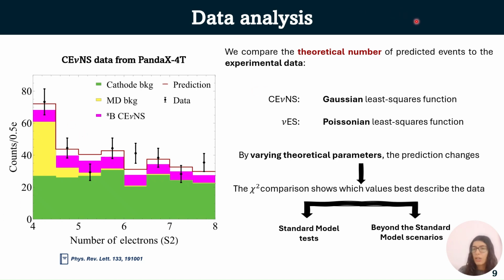We want to compare the theoretical number of predicted events to the experimental data. So we use a Gaussian least squares function in the case of CENNS, and a Poissonian one for nu-S. By varying theoretical parameters, we change our prediction, and this chi-squared comparison shows which values best describe the data. In this way, we are able to perform some standard model tests and also to explore beyond the standard model scenarios. And so now I will present some of our results regarding the standard model tests and the beyond the standard model tests.